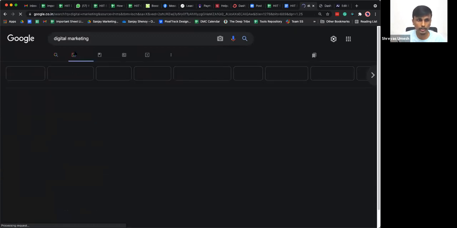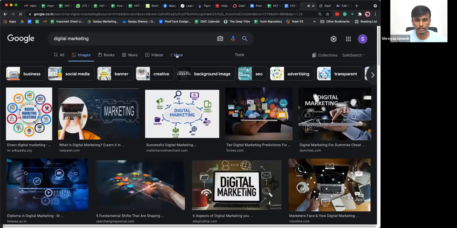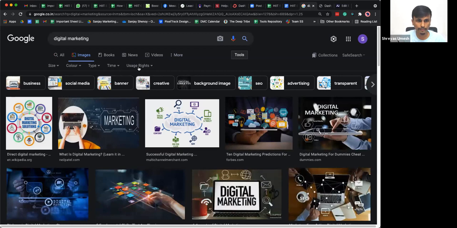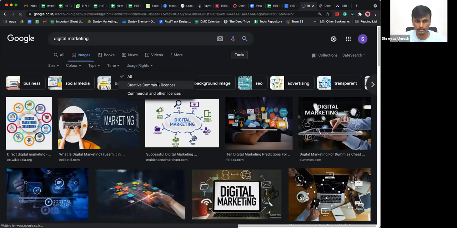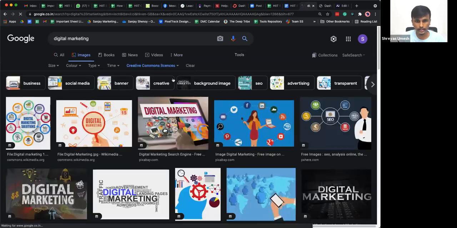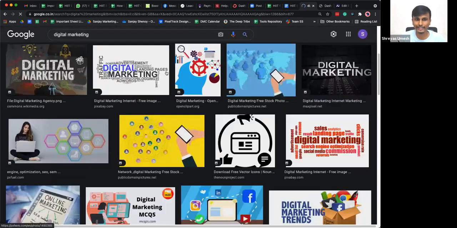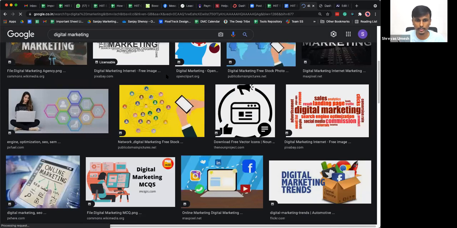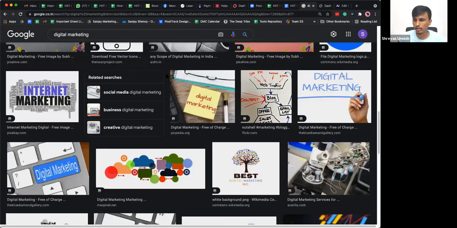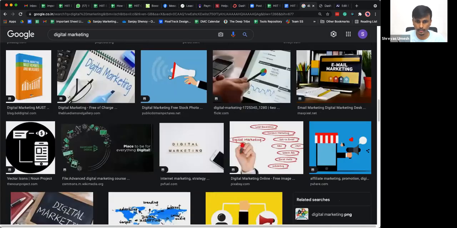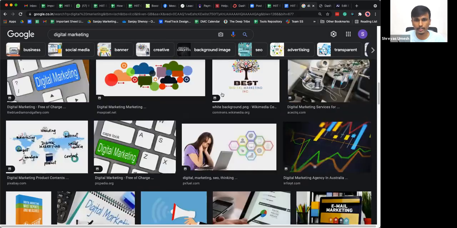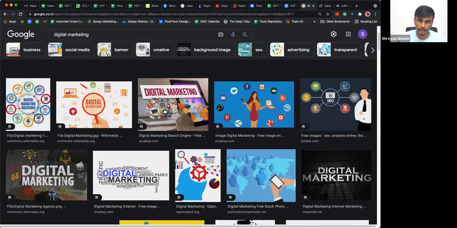Right, I'll go to the images tab here, and what you can do is you can click on tools here. Once you click on tools, you will find something called usage rights, and what you can do is you can click on Creative Commons licenses. Creative Commons licenses is something that you can use. So all of these images you can right click and save to your system, and then you can upload it inside your WordPress editor, right? You can upload it there. So all of these images are free to use. You will not face any copyright issues.